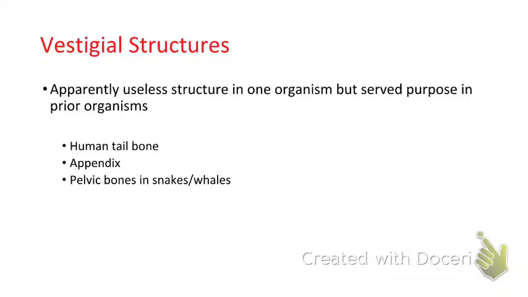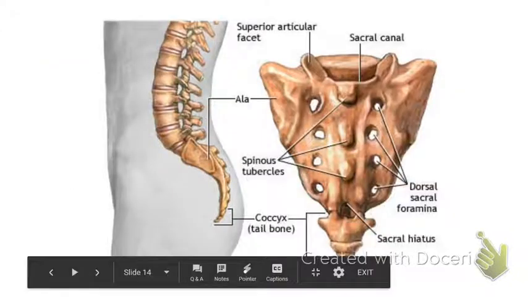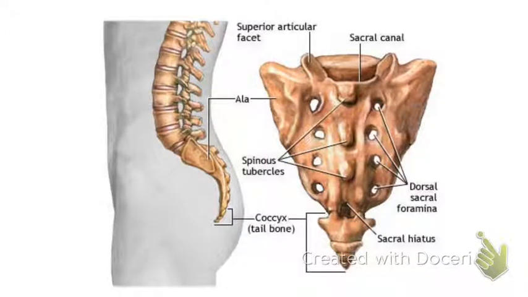The tailbone might have been used by previous ancestors. Chimps, apes, and monkeys obviously have tails. We have evolved away from them, but you can see leftover things that point us to what our ancestors might have been.